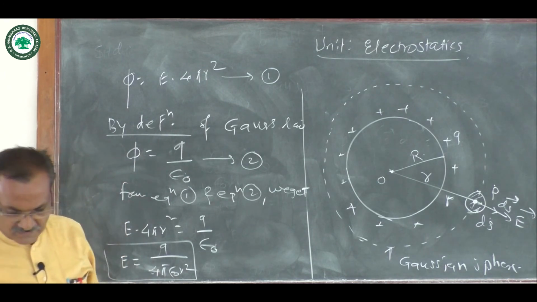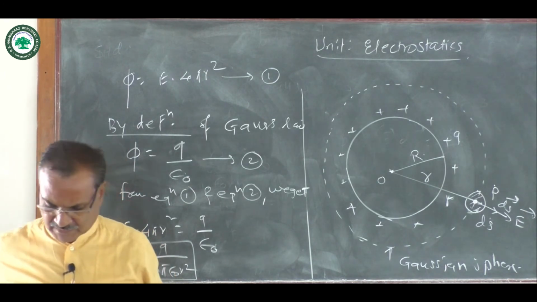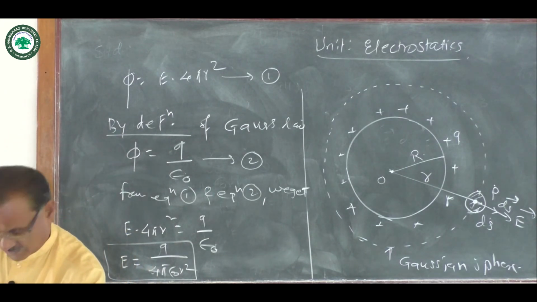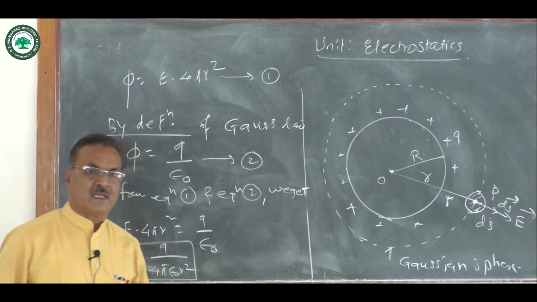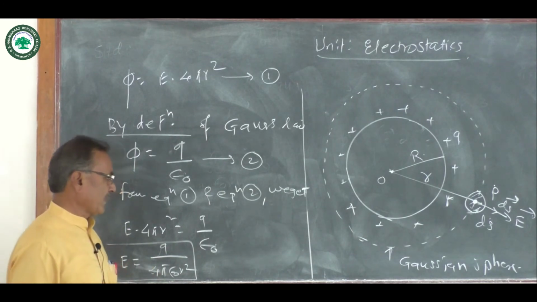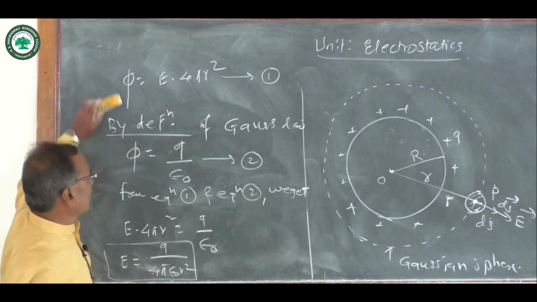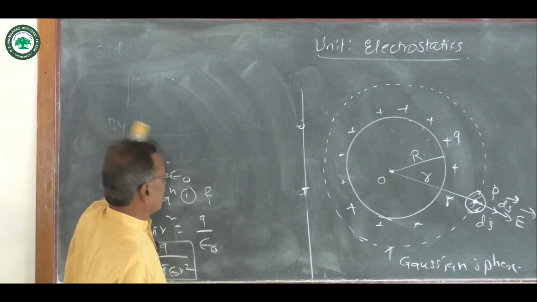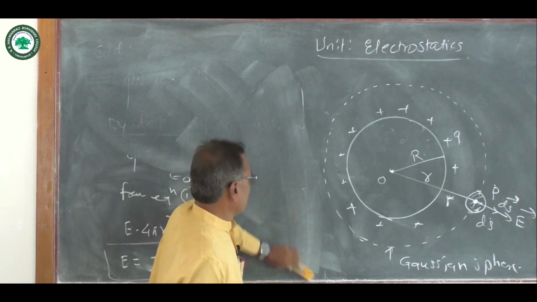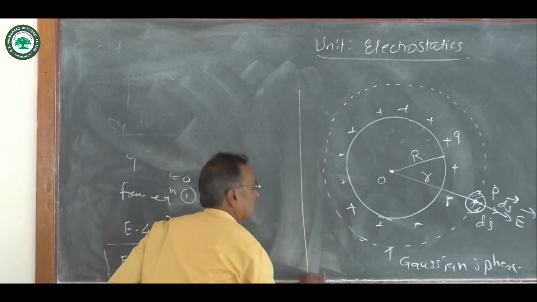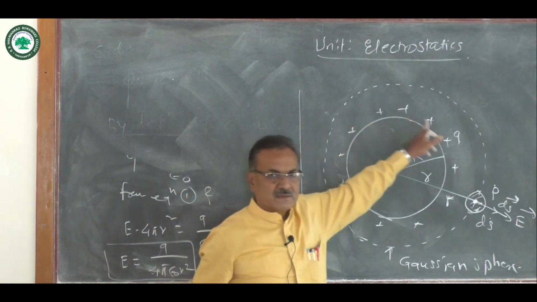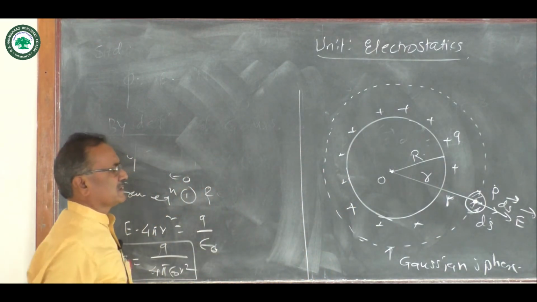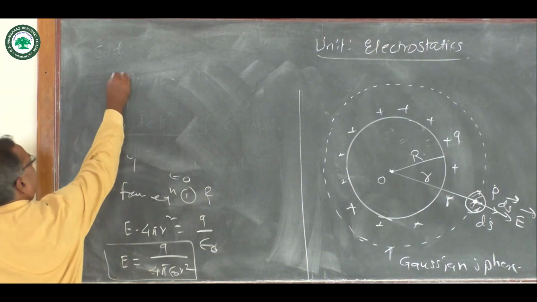Now this is the required equation of electric intensity at point P. Here the positive charges are located on the sphere, so we can find the charge density by expression.